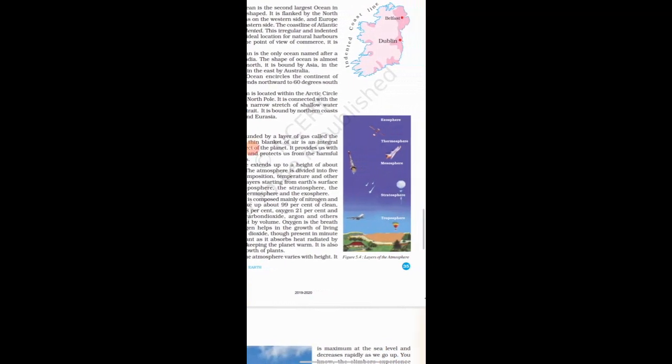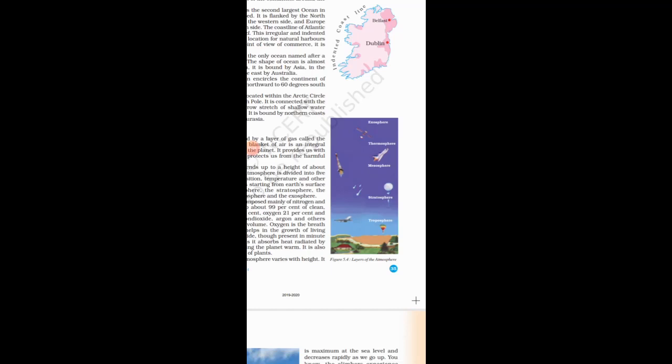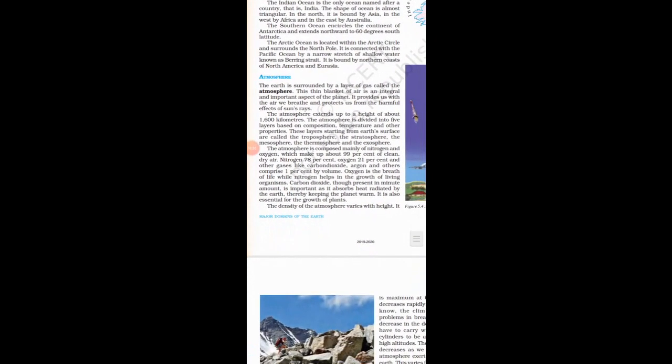In the next class of grade 7, you will be learning about these layers in detail. Now let's see about atmosphere. The atmosphere is composed mainly of nitrogen and oxygen, which make up about 99% of clean dry air. Nitrogen 78%, oxygen 21% and other gases like carbon dioxide, argon and others comprise 1% by volume.